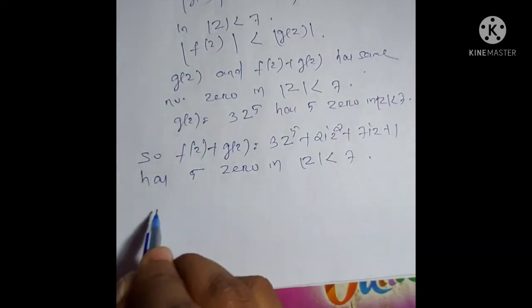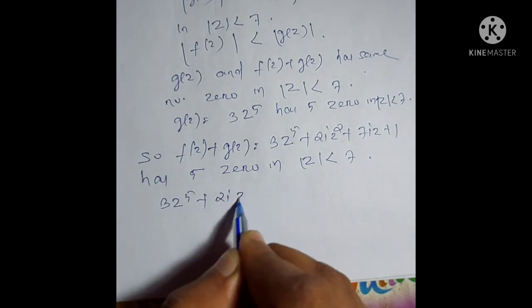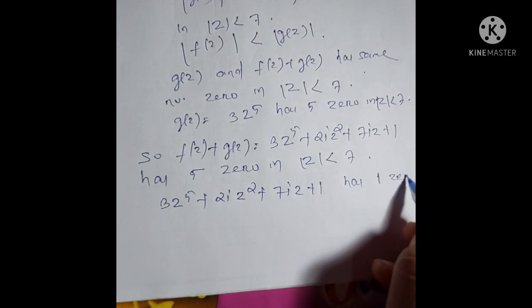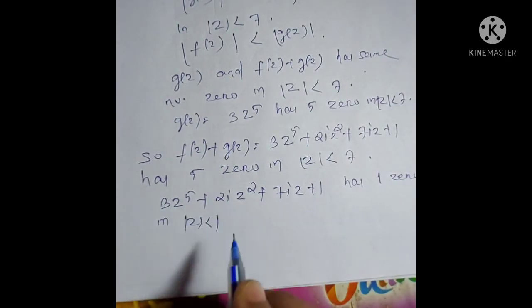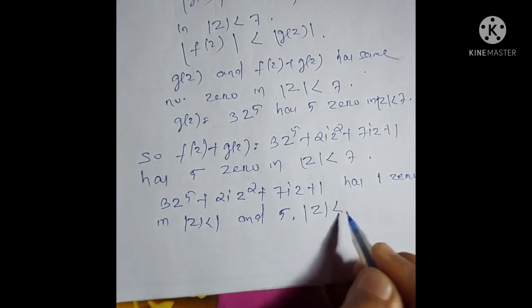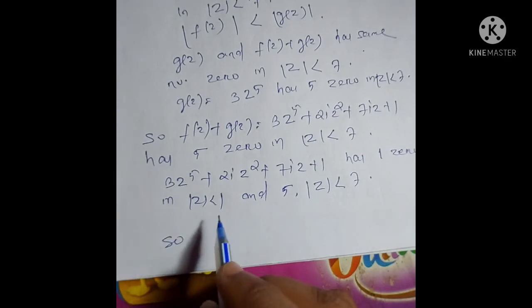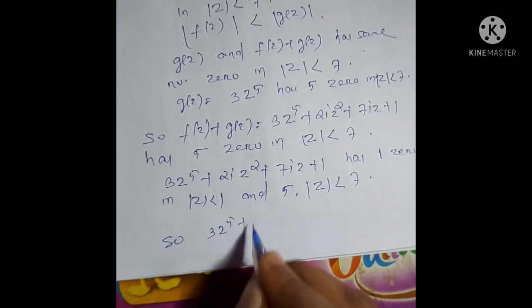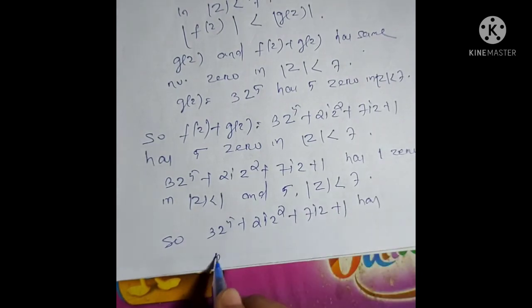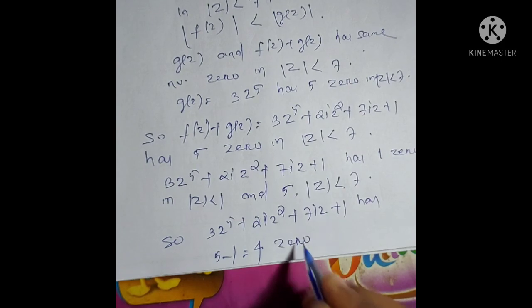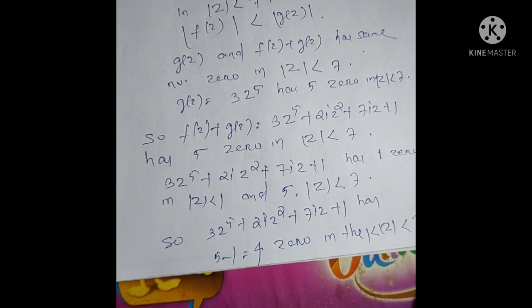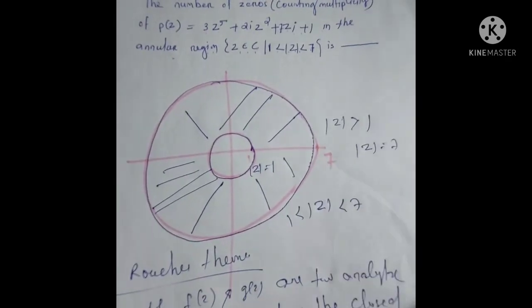So the function 3z^5 + 2iz^2 + 7iz + 1 has 1 zero in the closed contour |z| < 1 and 5 zeros in the closed contour |z| < 7. So the function has 5 minus 1, that is 4 zeros in the annular region |z| greater than 1 and less than 7. So for this question the numerical answer will be 4.